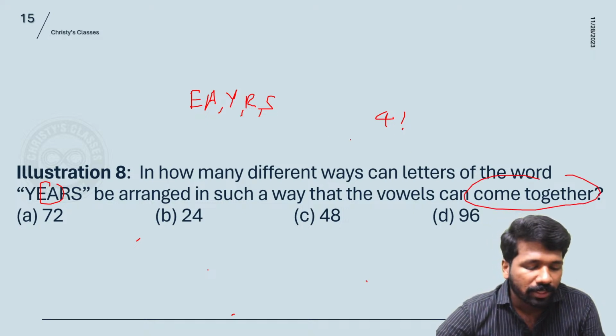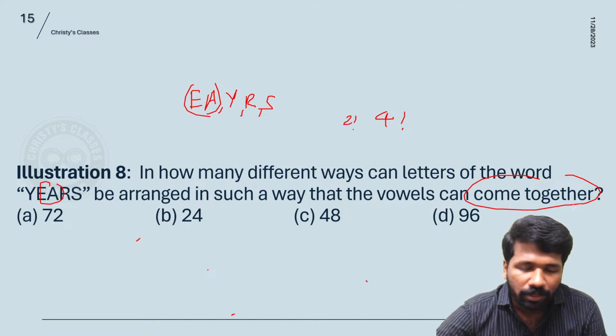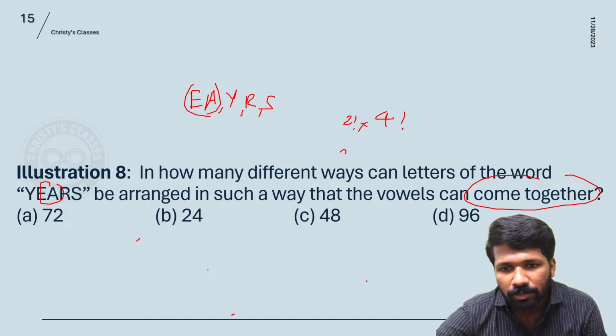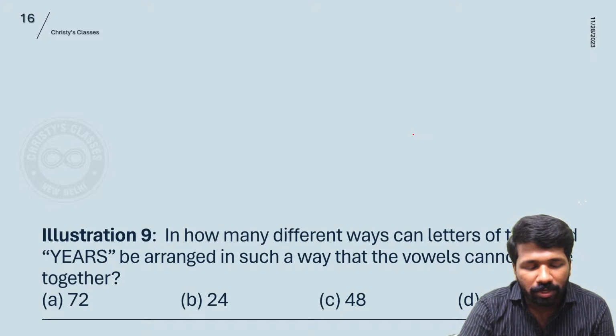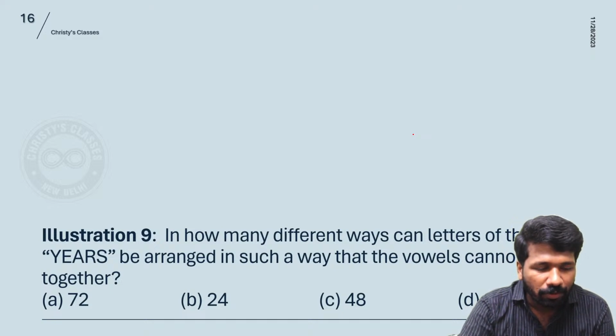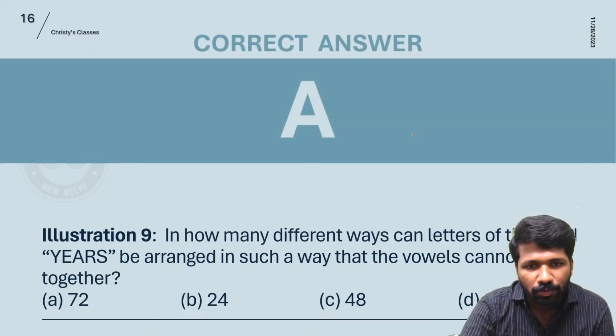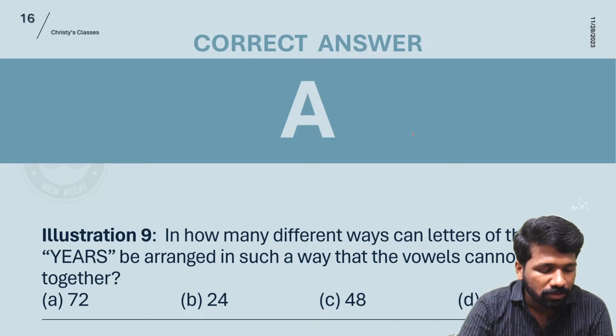They should come together. But EA can be internally rearranged in 2 factorial ways. So 2 factorial into 4 factorial, 2 into 24, 48 is the answer. Same logic. Now you know how to do vowels not coming together also. 120 minus 48, 72 itself. Option A will be the answer for this question.